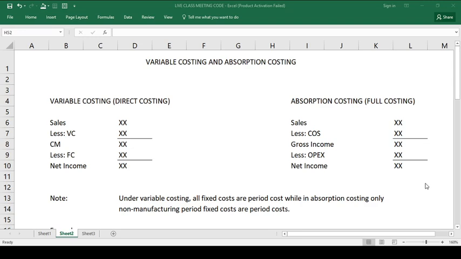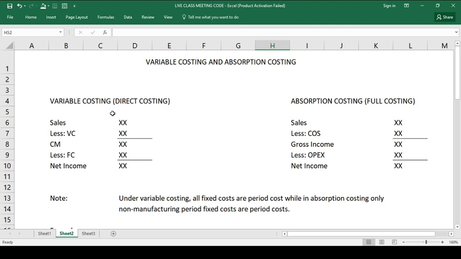Okay, we are now on variable costing and absorption costing method. This is one of the topics na lumalabas sa actual board exam. And this is one of the basic topics that we need to learn so that we can appreciate most of the topics in management advisory services.